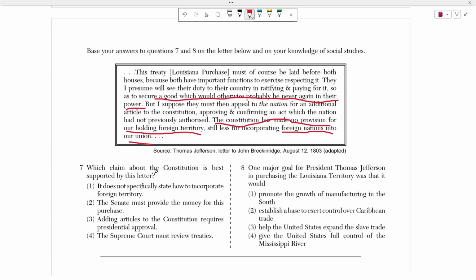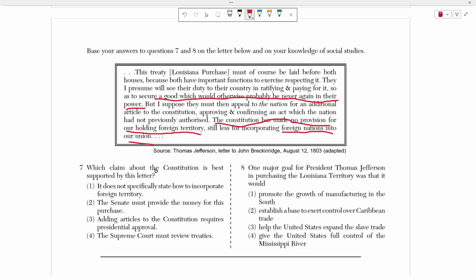Okay, so again, if you don't know the Louisiana Purchase, America purchased the Louisiana Territory from France in the early 1800s. This was important because it gave them access to the Mississippi River, which is extremely important for trading, right? And it gave them access to the Louisiana port. Again, extremely important for trading. It also pretty much doubled the size of the country, okay? So this was a very important purchase.